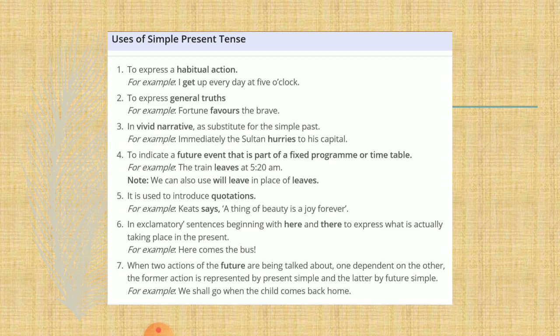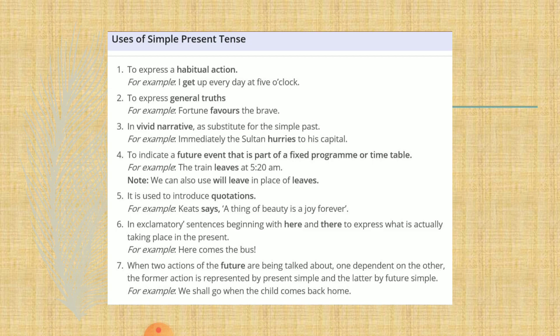In vivid narrative, it is a substitute for simple past. For example, immediately the Sultan hurries to his capital. When we are narrating any past event, here we can use the simple present as a substitute. To indicate a future event that is a part of a fixed program or timetable, like if we are talking about a future program which is fixed, here we can use the simple present.